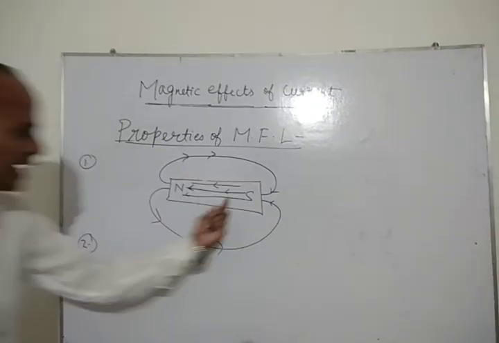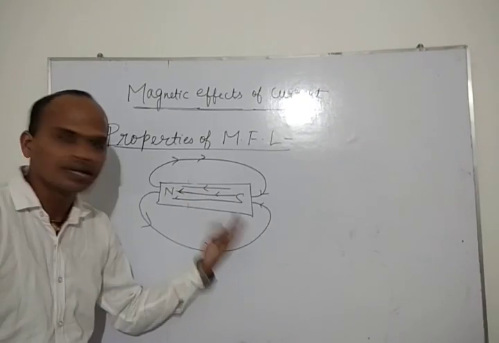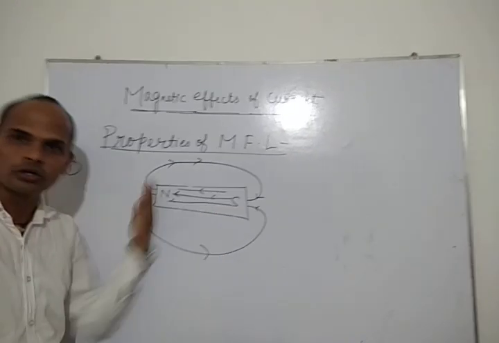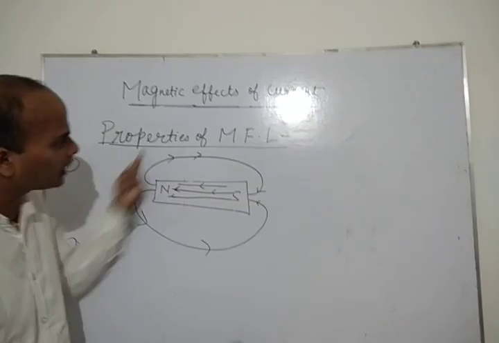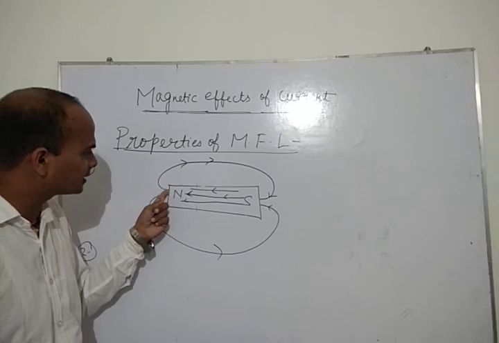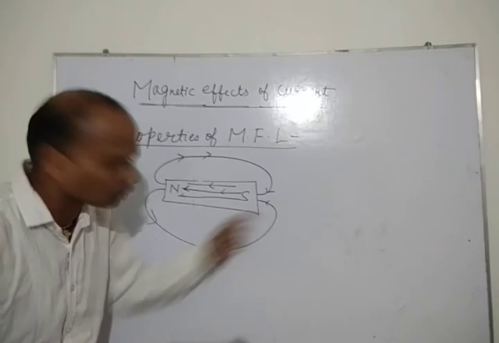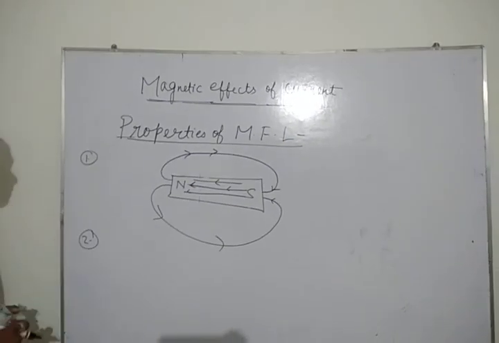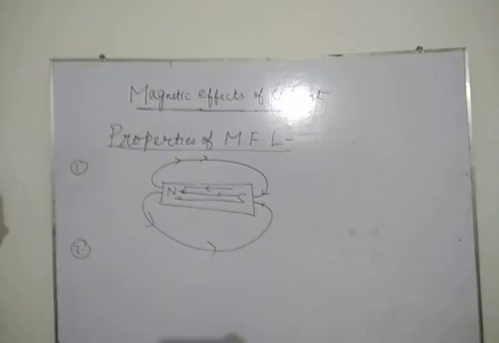Inside the magnet the direction of magnetic field line is from south to north. And when it is going outside the north pole, you are seeing that it is going from north to south. So this is about the first property.